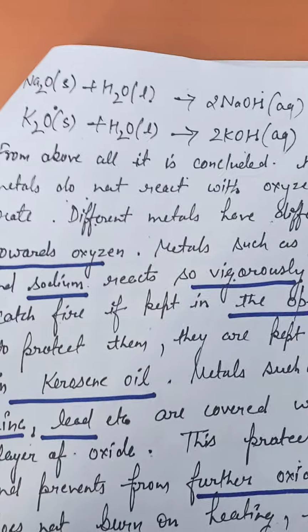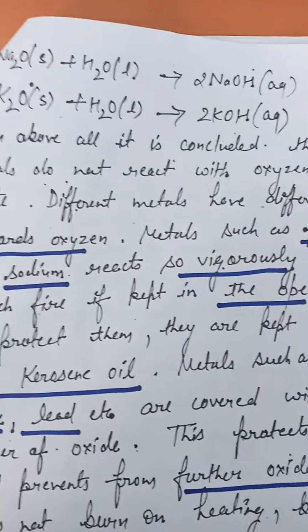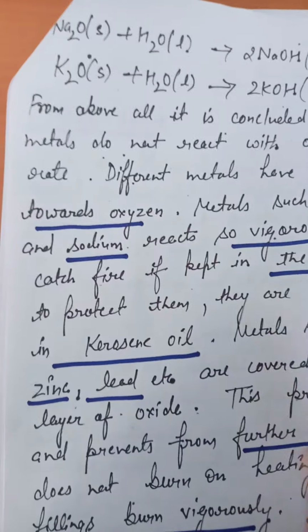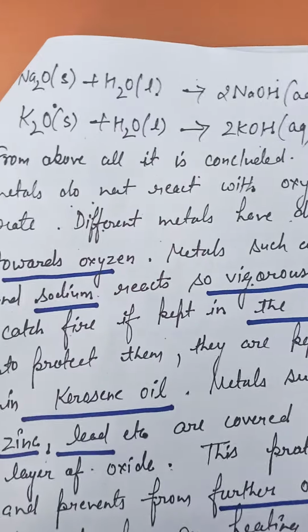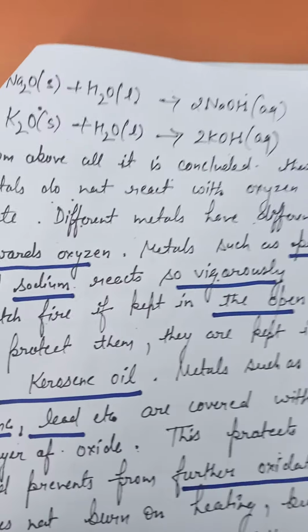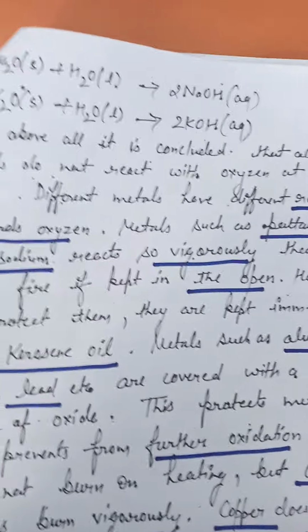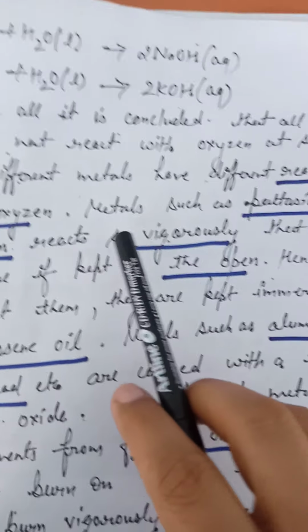Different metals have different reactivity towards oxygen: some react at a low rate, some at a high rate.